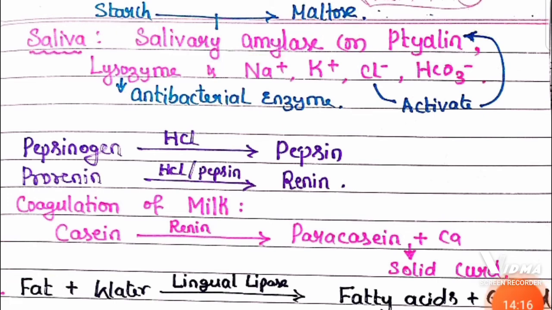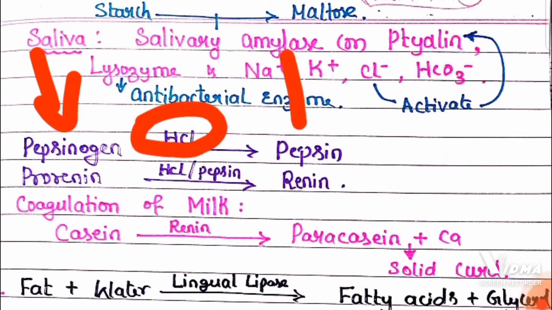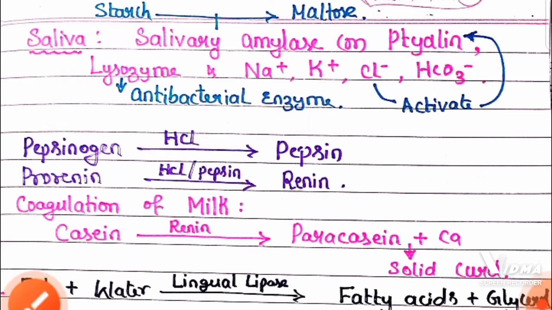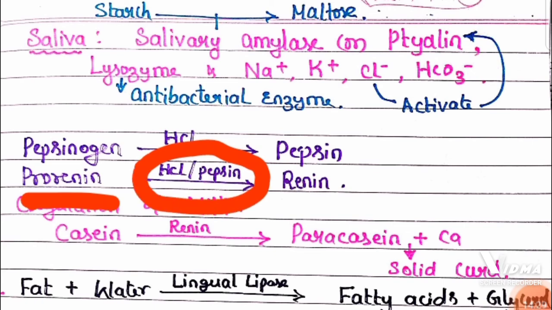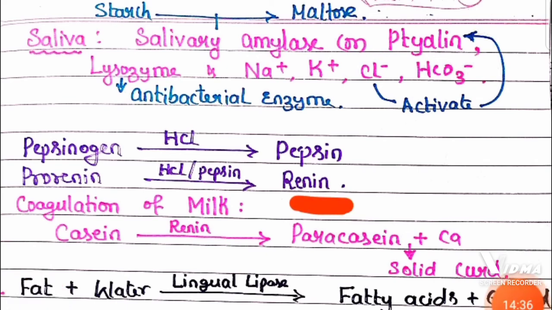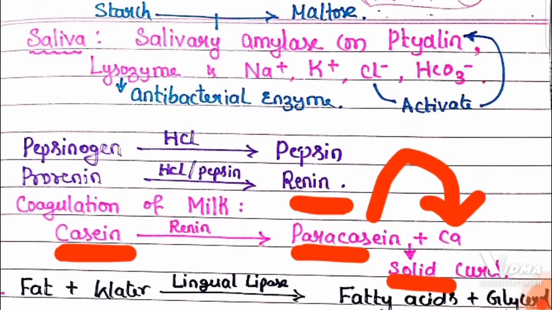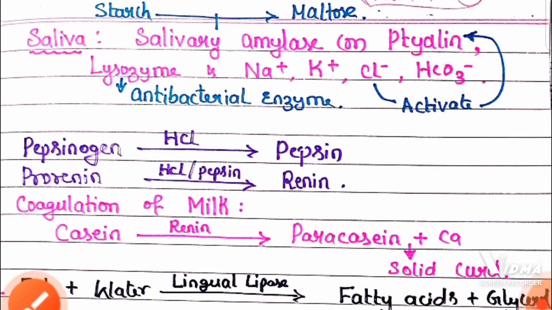And in the stomach, we have enzymes like pepsinogen, which is in inactive form, and HCl is going to convert it into active pepsin. Similarly, prorenin is also an inactive enzyme, but in the presence of HCl, hydrochloric acid, and pepsin, it converts to active renin. And that renin enzyme is going to digest casein to produce paracasein. Paracasein combines with calcium to form solid curd.